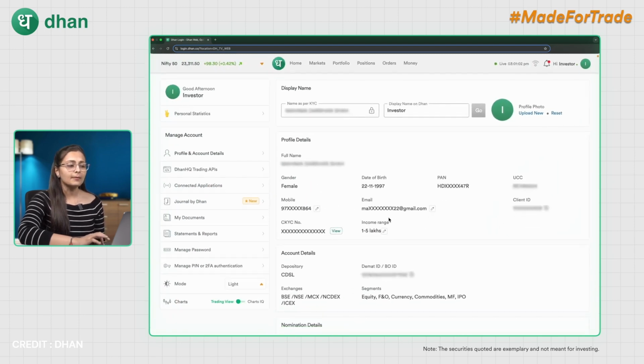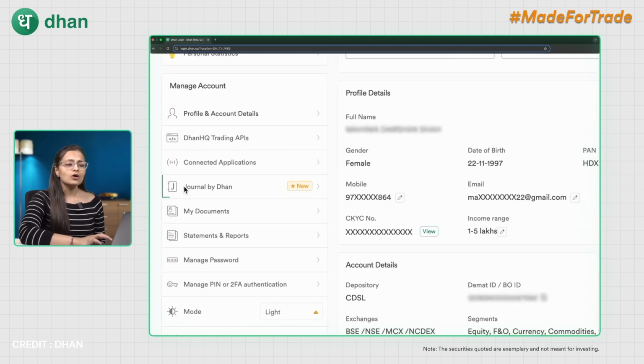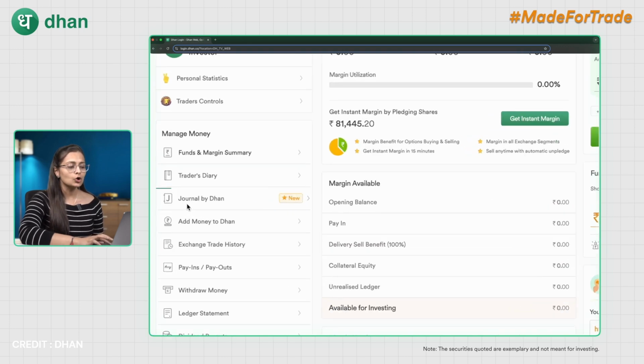Clicking on My Profile, the menu list appears on the left hand side. From that, you will see the Journal by Dhan over here. Alternatively, there is also one more option. You can go to the Money section and click on Journal by Dhan.